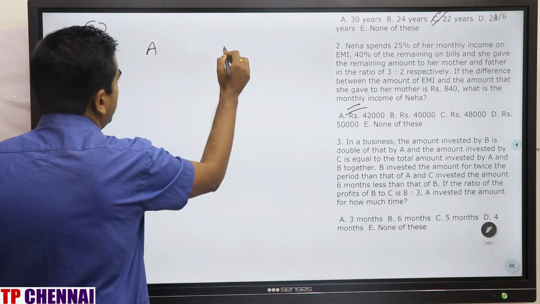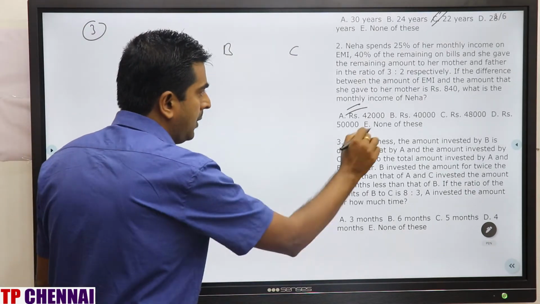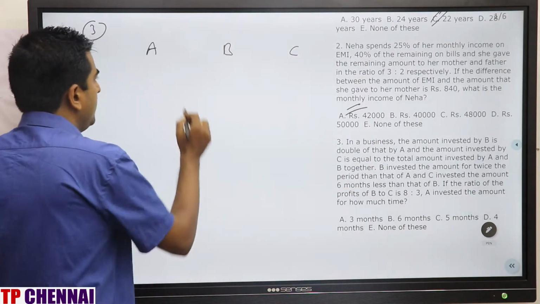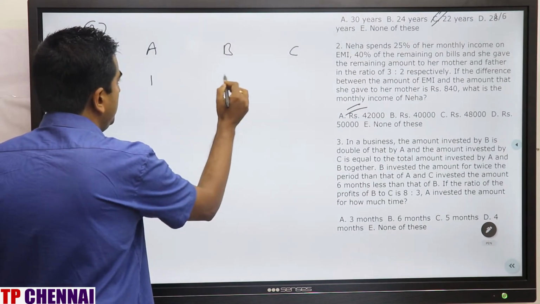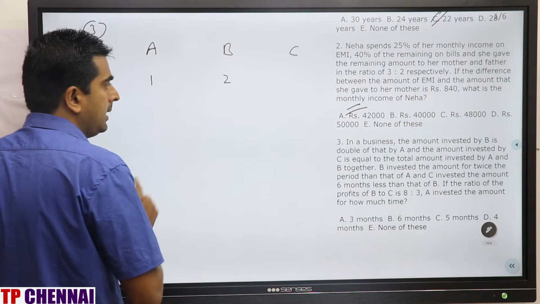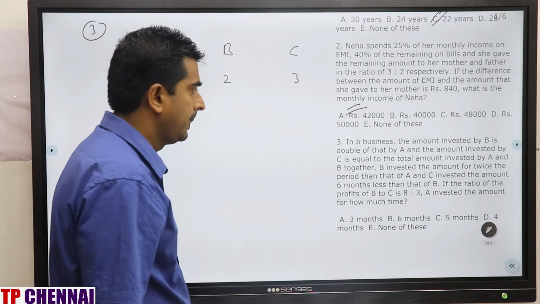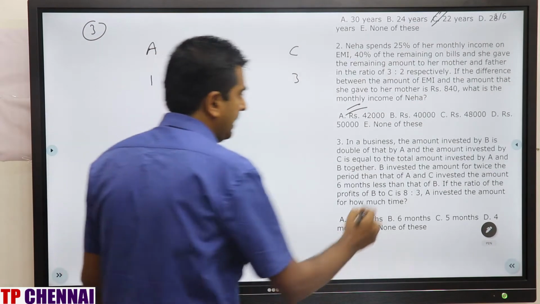A, B, C. First we will see investment. The amount invested by B is double that of A. If A is 1, B is 2. And the amount invested by C is equal to the total amount of A and B. A and B is 3 total. Right? Now we will see time period.